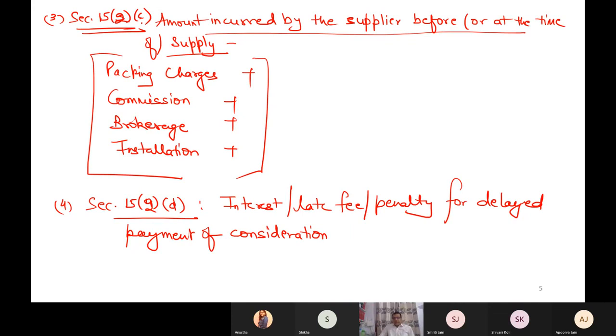If you have made the payment late, for example, you are supposed to pay the amount by 21st Feb, and if you delay the payment and make it after 21st Feb, suppose 10,000 penalty will be charged. This 10,000 penalty is also included in the value of supply. This is 15 subsection 2 clause D, also to be added. And the last point.